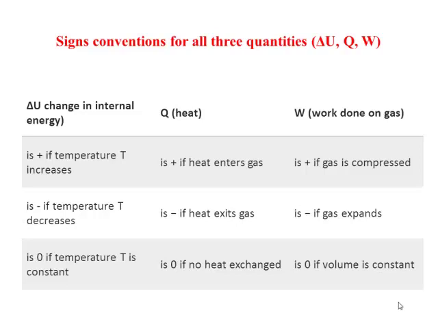W is positive if gas is compressed. Now delta U would be negative if temperature T decreases. Q would be negative if the heat exits gas. W would be negative if the gas is expanding. Similarly, delta U would be 0 if temperature T is constant, and heat would be 0 if there is no heat exchanged between the system and surrounding. And W would be 0 if the volume is constant.